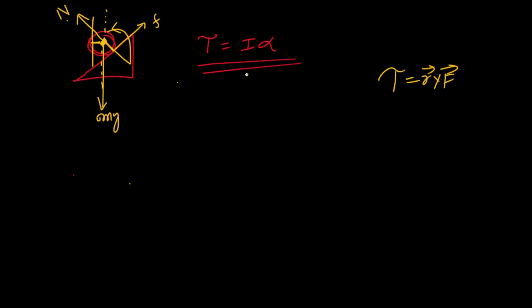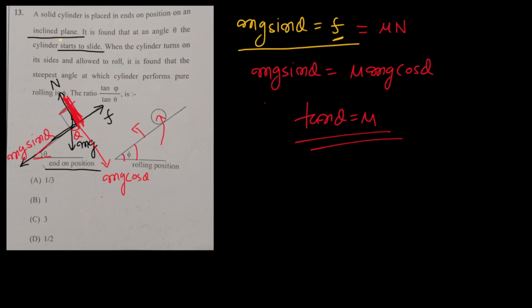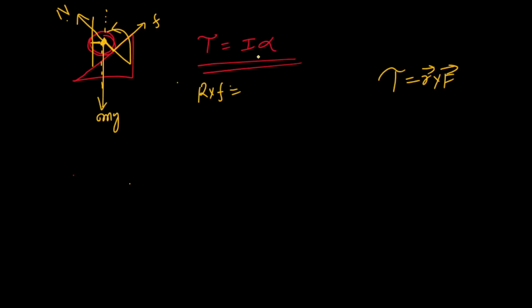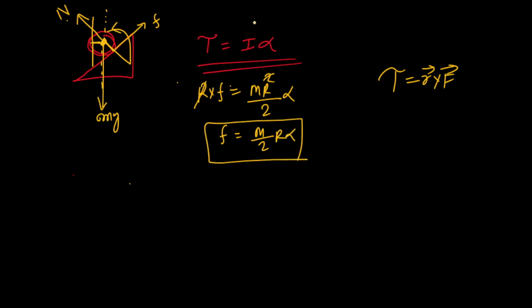The torque of F you can calculate as r cross F. So the torque is going to be equal to r into friction. Okay, and what will the moment of inertia be? This is a solid cylinder, right? So the moment of inertia of a solid cylinder around its center of mass will be m r square by 2, times alpha. So from here you can write friction is equal to m by 2 r alpha. Okay, so this is the equation that we have got from here.